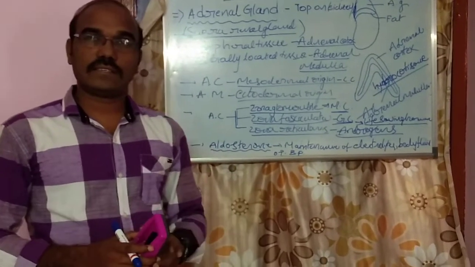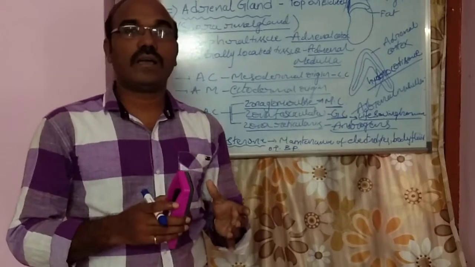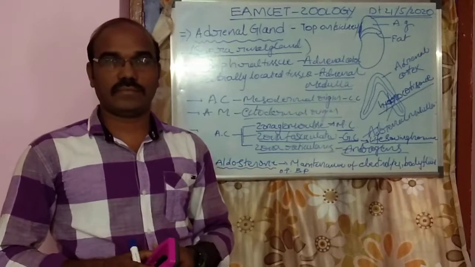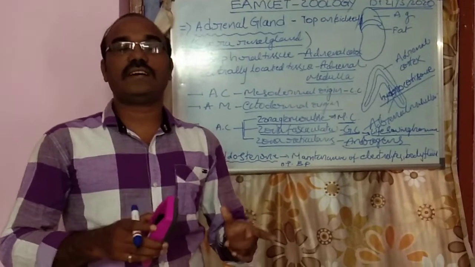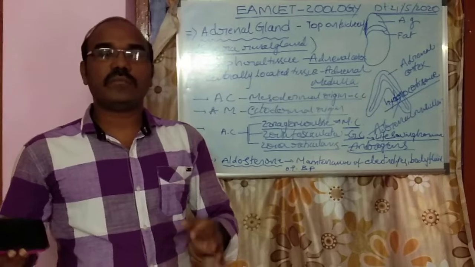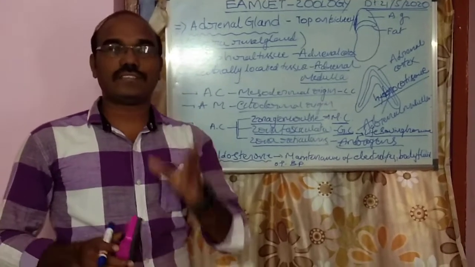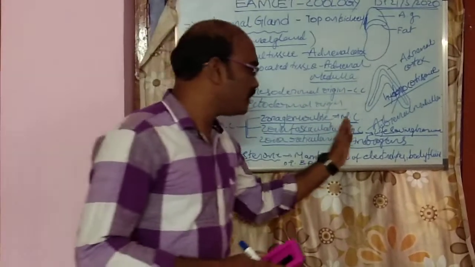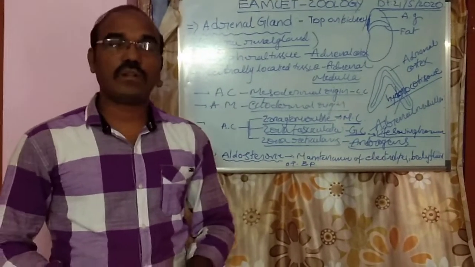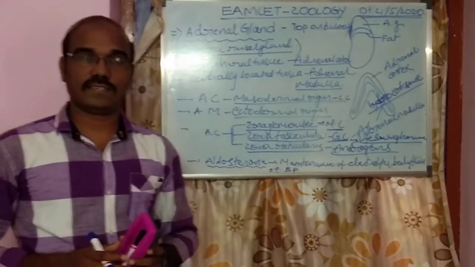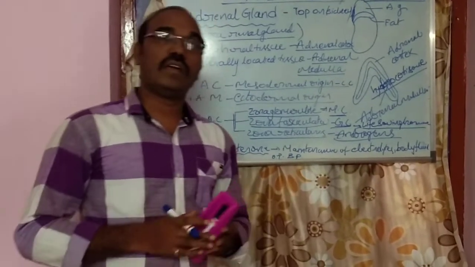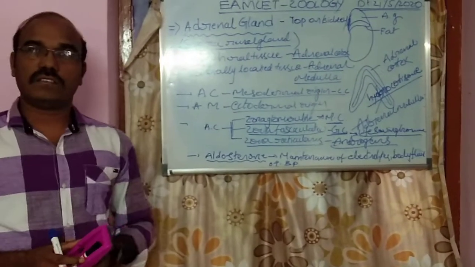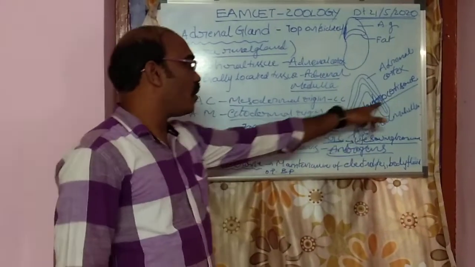So what is gluconeogenesis? The conversion of glycogen into glucose, in the presence of glucagon. That is called gluconeogenesis. So the glucocorticoid cortisol is responsible for gluconeogenesis, lipolysis, and proteolysis, and it is also called hydrocortisone.